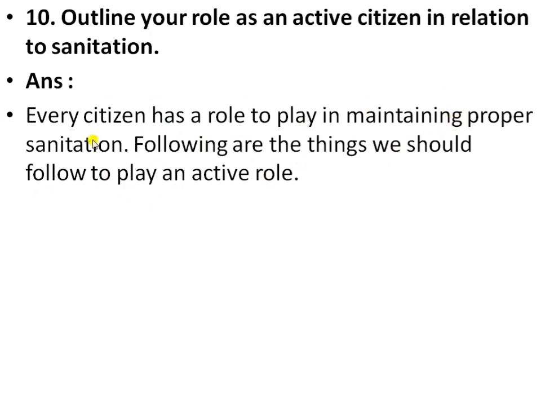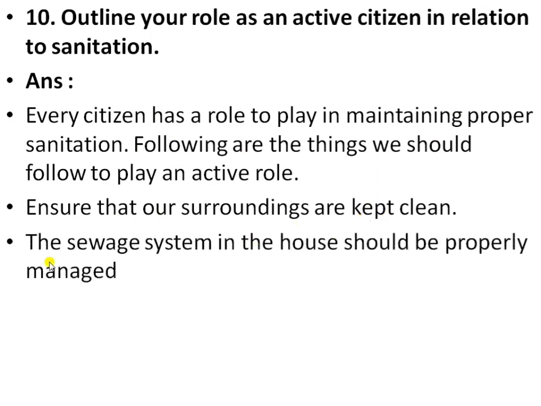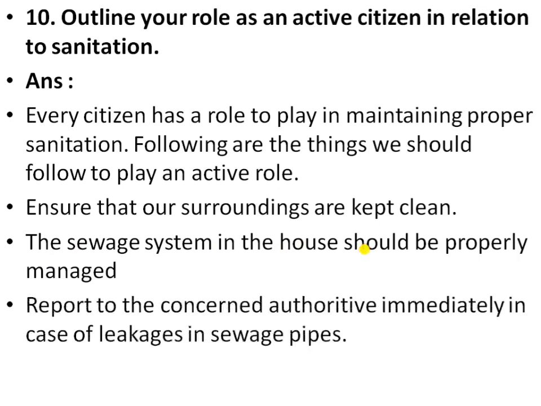Following are the things we should do to play an active role. First, ensure that our surroundings are kept clean. The sewage system in the house should be properly managed. Report to the concerned authority immediately in case of leakage in a sewage pipe.